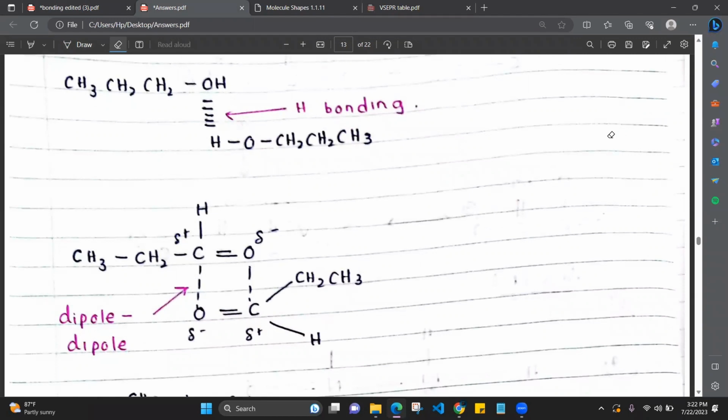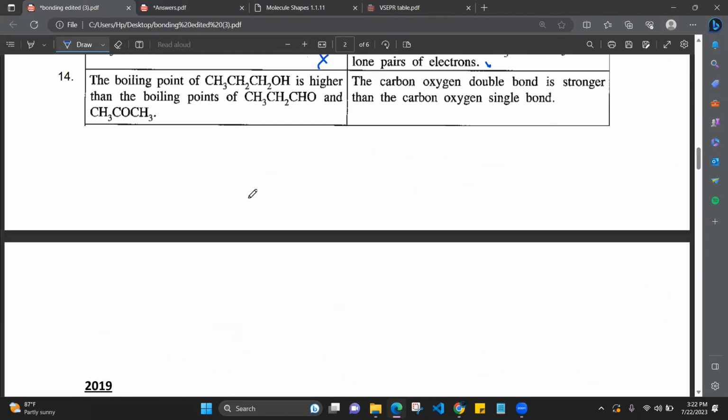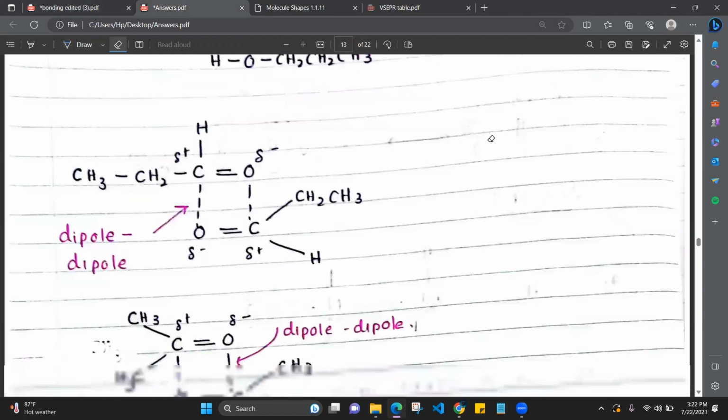Hydrogen bonding is stronger than dipole-dipole interactions. Therefore, this statement is correct. Here we have hydrogen bonding, and in this both are dipole-dipole interactions. So obviously the boiling point is going to be greater. Okay, so this is correct. The carbon-oxygen double bond is stronger than the carbon-oxygen single bond.